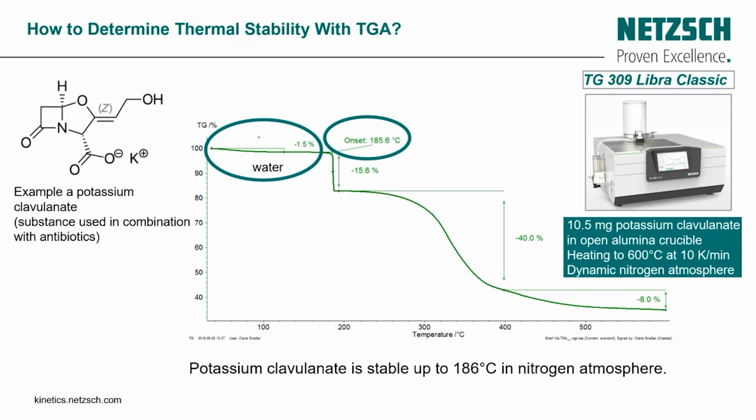So in this case, we can see that we have different mass losses. The first one is about 1.5%, then 15%, almost 40%, and 8%. So almost 4 degradation steps. And the first one, by combining with FTIR, we can detect that it belongs to the water. And the first degradation, which belongs to our drug, is that one at 185, under nitrogen atmosphere. So we can see that our drug is stable up to 186 under inert atmosphere.